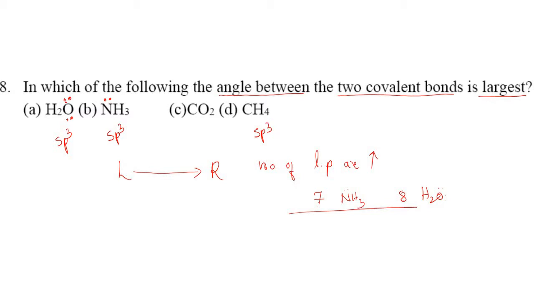sp3, right? But because of the presence of lone pairs of electrons in a water molecule, rather than being 109 degrees 28 minutes, in water it has been confirmed that it is 104.5 degrees, right? In the case of ammonia, it is 107 degrees, and in the case of methane there are no lone pairs of electrons, so the bond angle in methane is 109 degrees 28 minutes, right? This is also sp3.